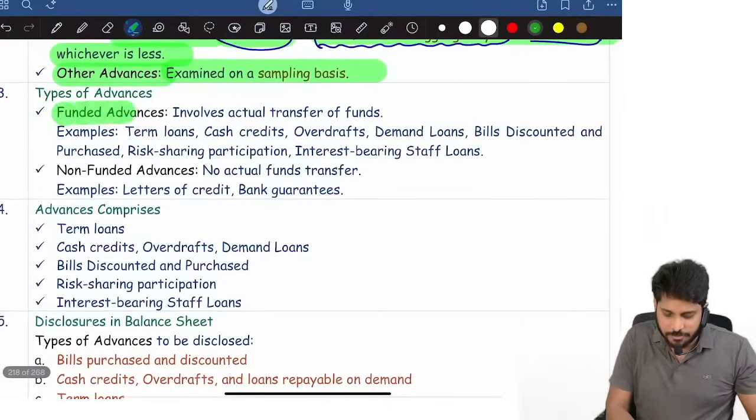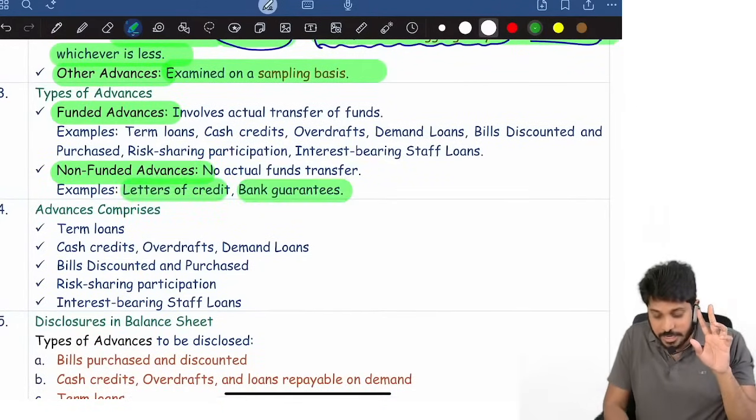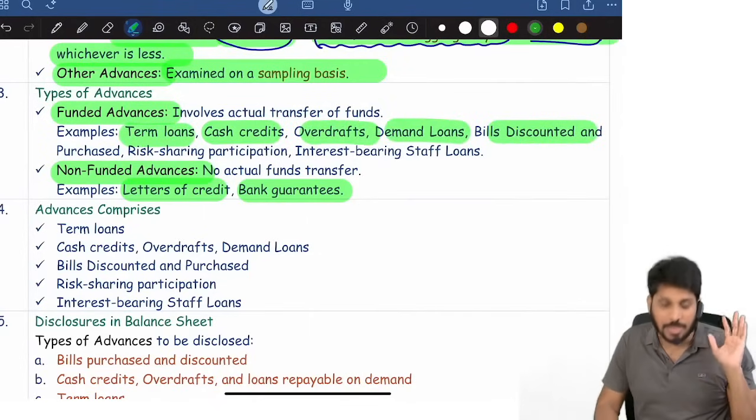Again, advances are funded and non-funded. Non-funded means what? Letters of credit, bank guarantees, all that. Funded means what? Term loans, cash credit, OD, demand loans, all this. That's it.